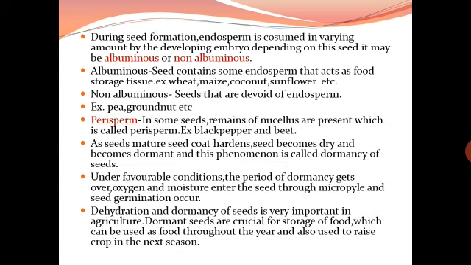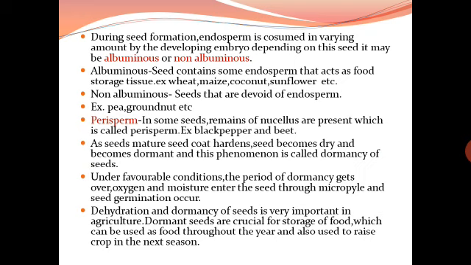During seed formation, the endosperm is consumed in varying amounts by the developing embryo. Depending on this, a seed may be albuminous or non-albuminous.